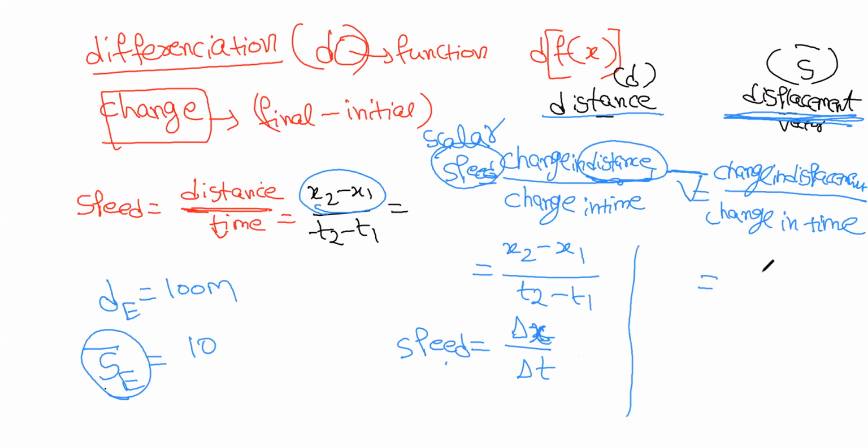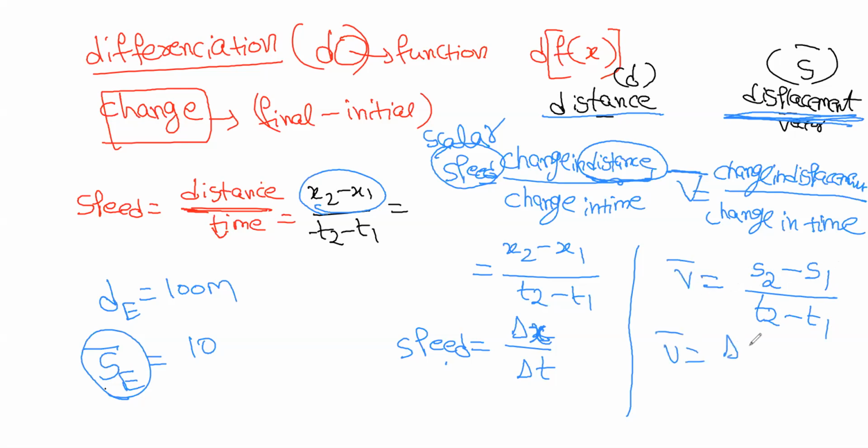Now the same thing, change in displacement. Here also same, x2 minus x1. Instead of x, we will use s, because displacement is represented by s. s2 minus s1 by t2 minus t1. s2 is the displacement position at time t2. s1 is the displacement position at time t1.